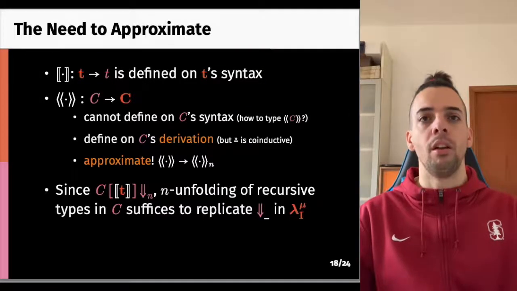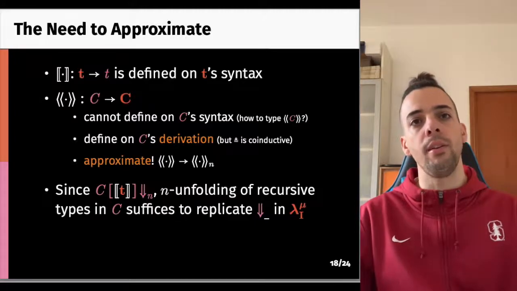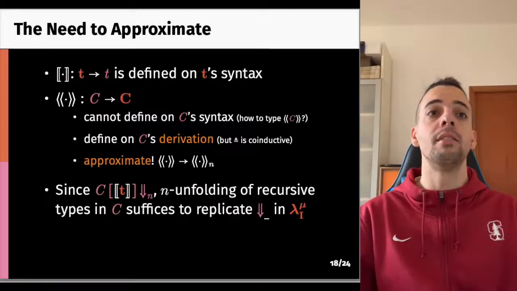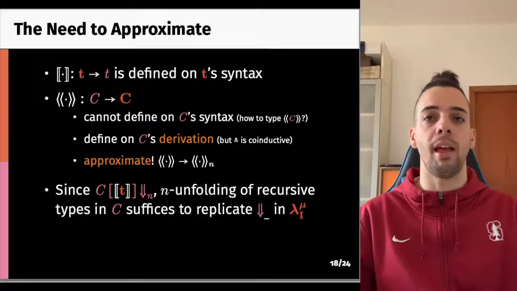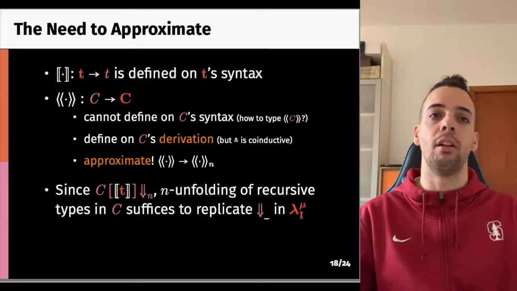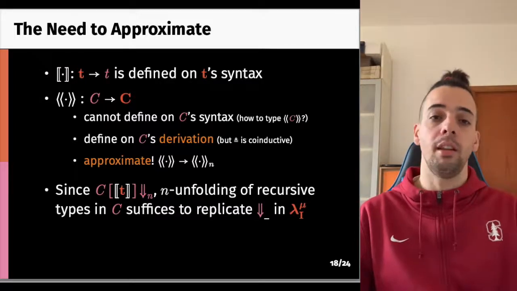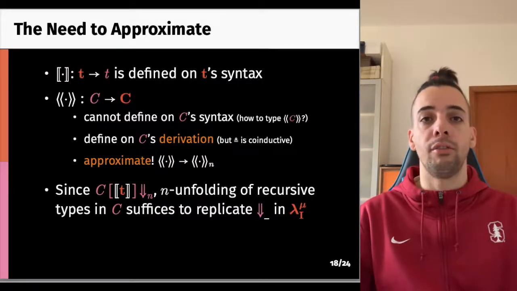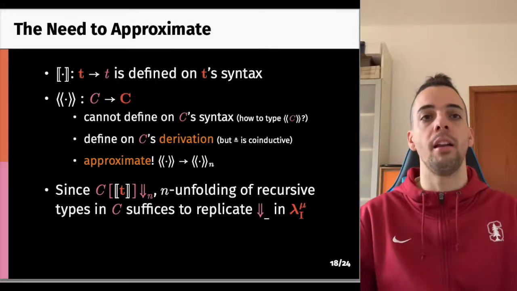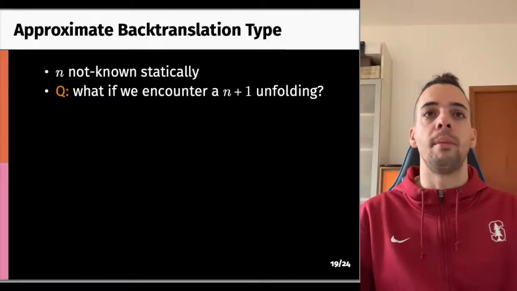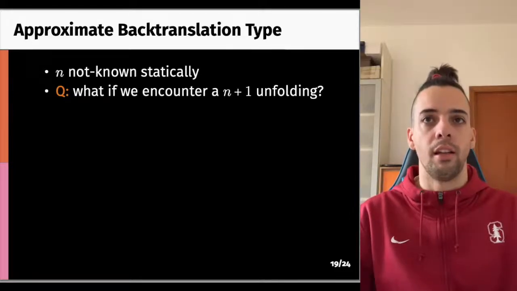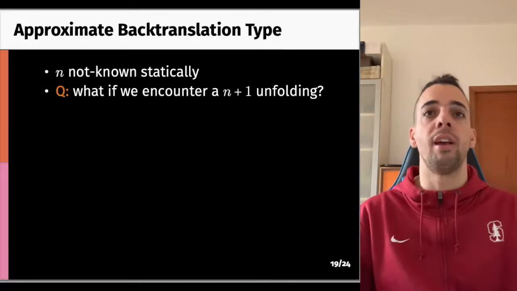As a concrete example, consider the following. We know that equi-C with compile T1 terminates in some number of steps n. So if there are any recursive types involved in the reduction, the term and the context cannot possibly access more than its nth level unfolding, because after n steps they terminated. So it is sufficient to approximate the terms to deal with n-level unfoldings of recursive types, and we should be able to conclude. The issue that arises at this point is that the approximation level n is not known statically, and we need to provide a backtranslation that works for any n.